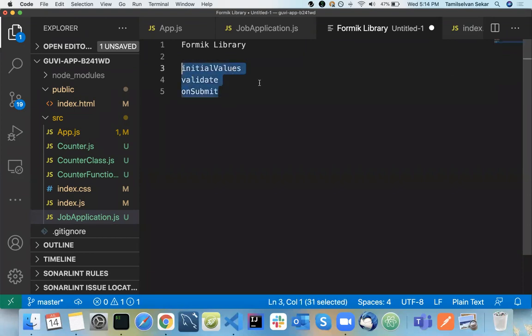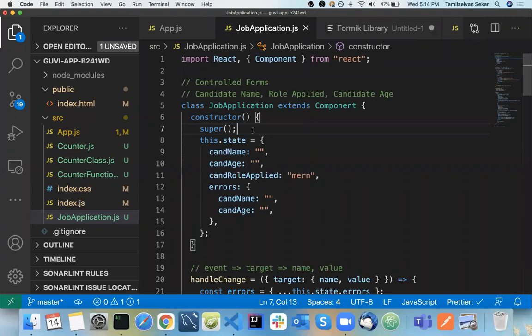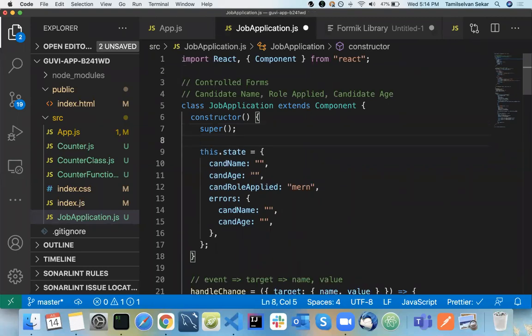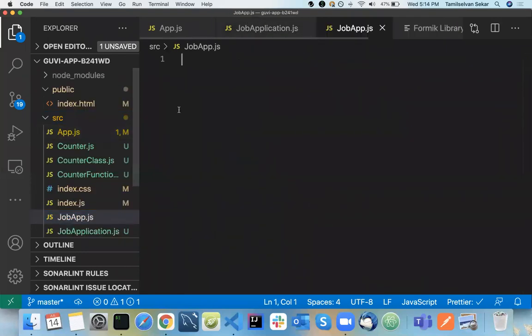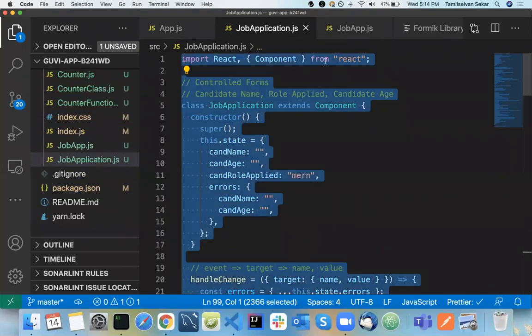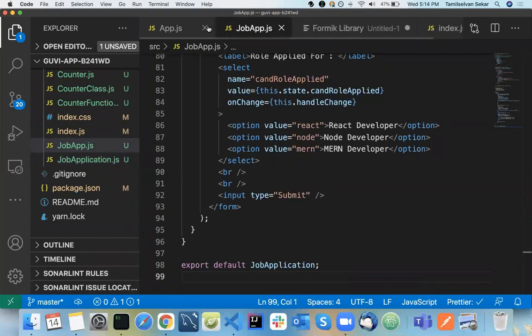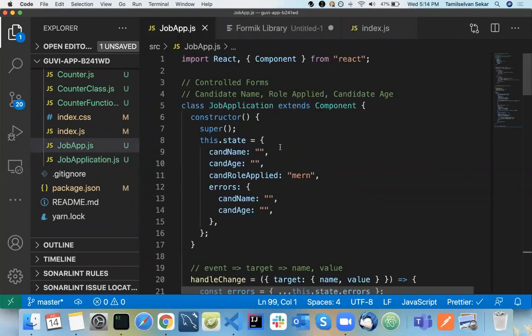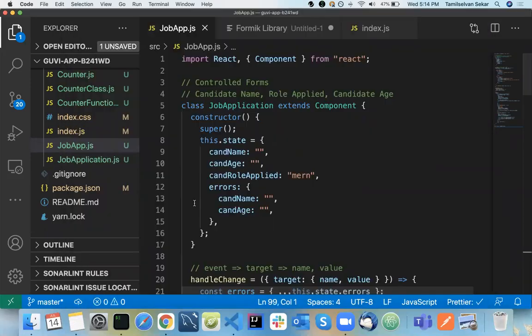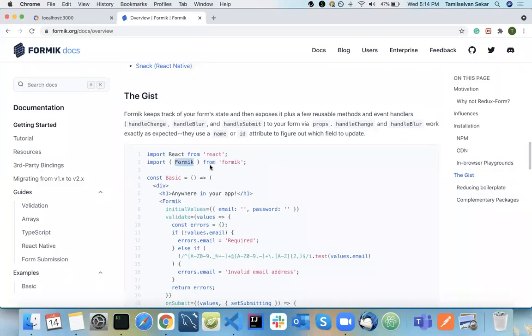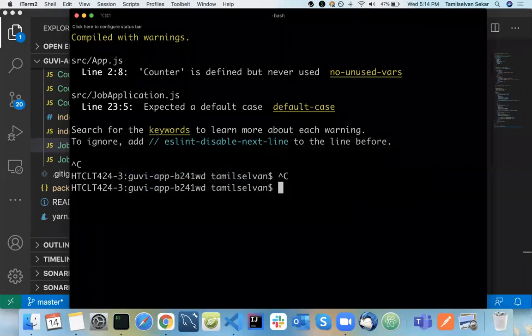So we will create the same job application form using the Formik library now. I will create one more application, called job app, with a short name. I'll take the entire copy of your job application and transform this into a form using the Formik library. In order to use it, you need to install a package called Formik. So here it is, the package. I will do the package installation.